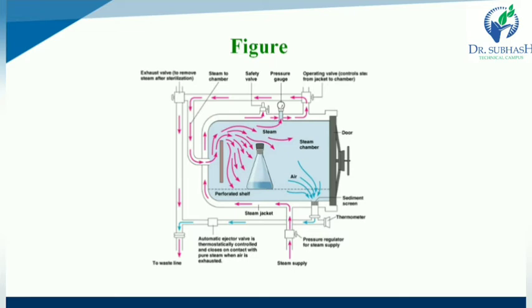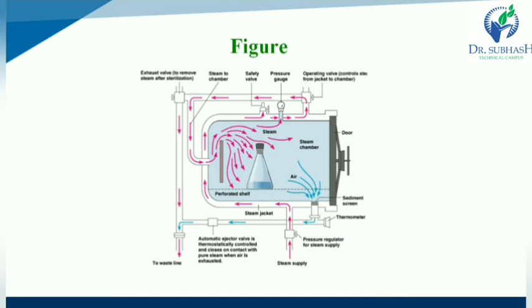In the steam chamber, steam comes from the steam supply, and air is introduced through the sediment screen, as well as the flask which contains any material, placed on a perforated shelf. In the above part, an exhaust valve is present to remove steam after sterilization.